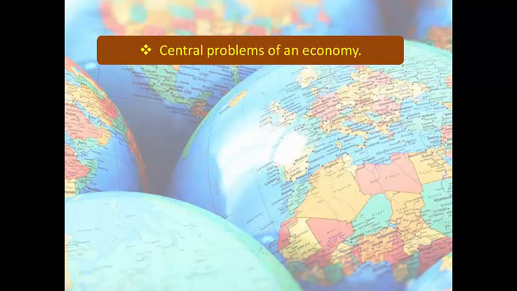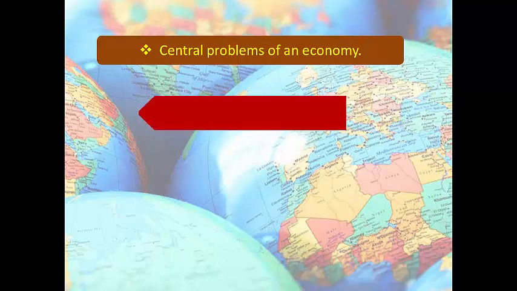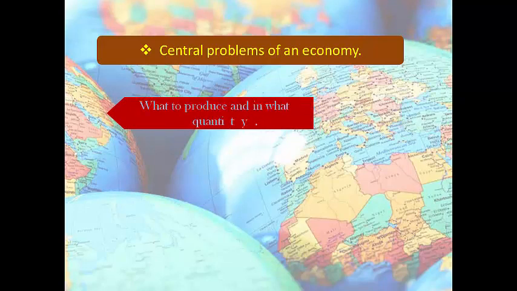We have the last topic, central problems of an economy. Now, let us understand this concept that our wants are unlimited, but resources are scarce. Because of this reason, every economy has to face the problem of choice, which makes it the central problem of the economy. The first central problem of an economy: what to produce and in what quantity.